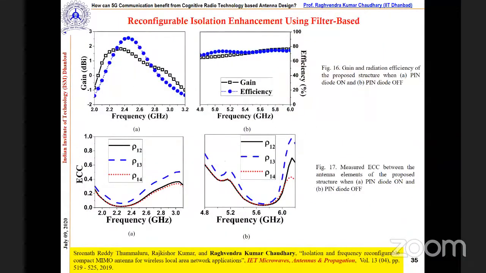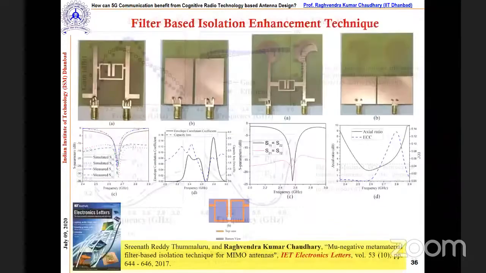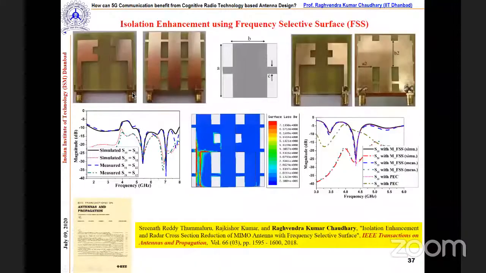Now, another work we performed was on isolation on a filter basis. Here you can see that in between we have a decoupling network. These are the monopole antennas, and in between them we designed the decoupling structure, and in this way we improve the isolation. Similarly, in one of the works we attempted, with the help of a frequency selective surface, we tried to improve the isolation.